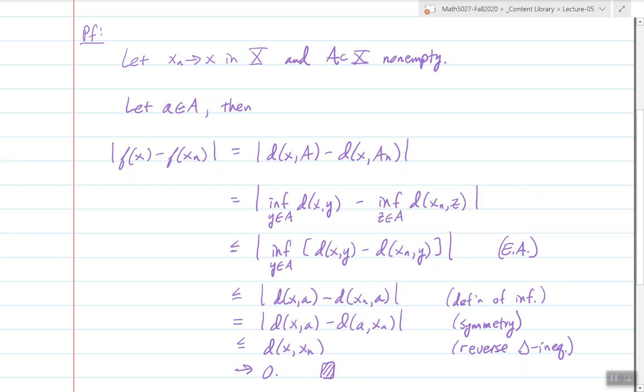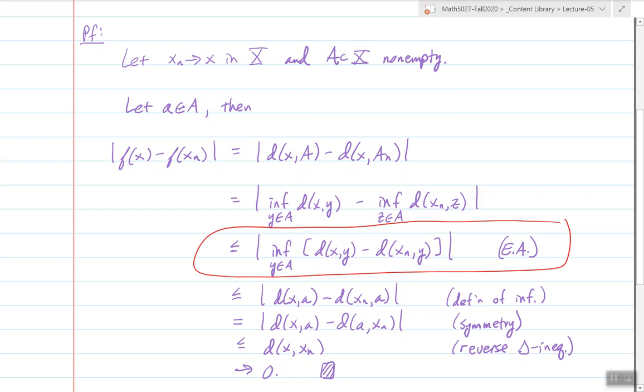I wanted to point out, though, the use of a few things. I was very, very detailed in writing out the justification of a lot of steps here. But I did just say that this is elementary analysis to get to this inequality. And it's very much related to results involving supremums and proving that the sup norm is a metric in some cases that we've seen early on, that students have asked about and posted proofs and asked for feedback.